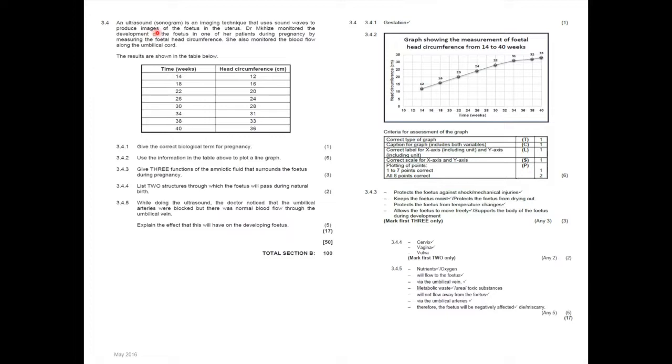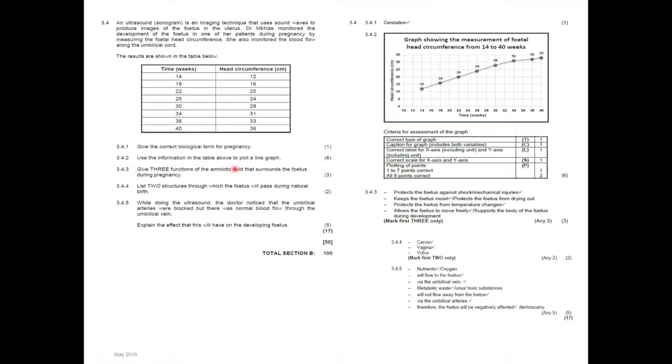3.4. Ultrasound, a sonogram, is an imaging technique that uses sound waves to produce images of the fetus in the uterus. Dr. Mkhize monitored the development of the fetus in one of her patients during pregnancy by measuring the fetal head circumference. She also monitored the blood flow along the umbilical cord. The results are shown in the table. Time in weeks, 14 to 40 weeks. Head circumference in centimeters, from 12 to 36 centimeters. 3.4.1. Give the correct biological term for pregnancy, 1 mark. We know that is gestation.